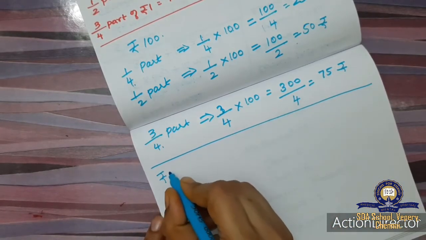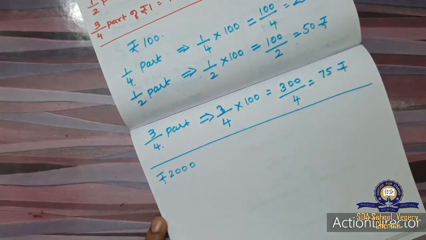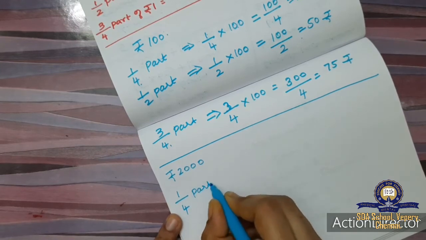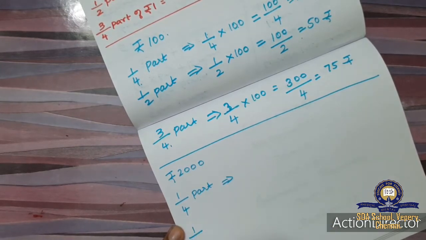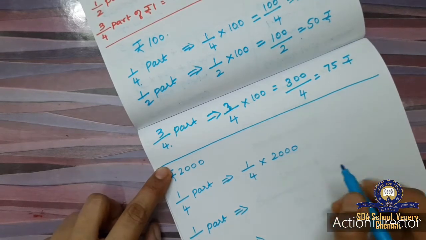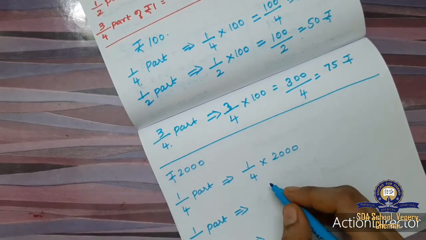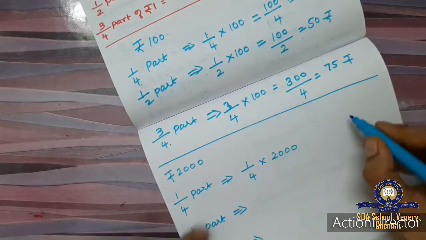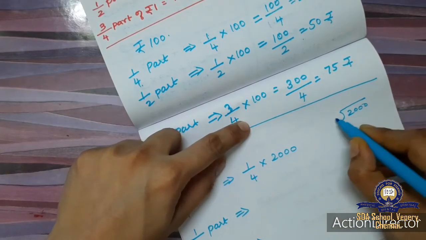We shall take rupees 2000. Okay. We shall find 1 by 4 part, 1 by 2 part and 3 by 4 part. Okay. So 1 by 4 part of 2000. So 1 by 4 into 2000. Okay. So we shall divide now. So 4 tables 2000. 2000 by 4.